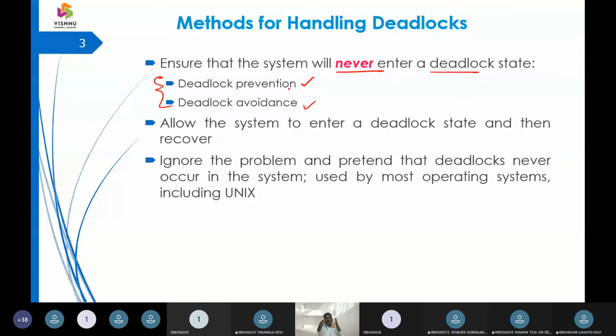So how can I say that hold and wait should not happen? Very simple. If I want to request a resource, release the existing resource that you have. How do I eliminate circular waiting? To see that the last process will not have a chain to the first. So there are strategies by which a deadlock will be eliminated.